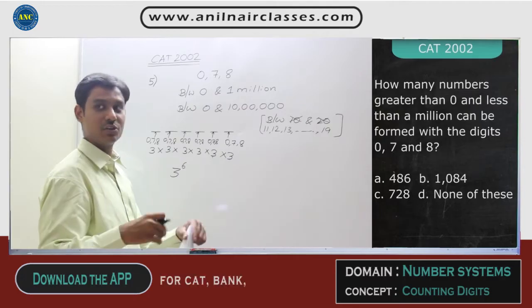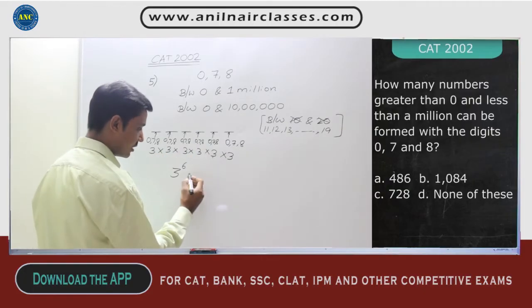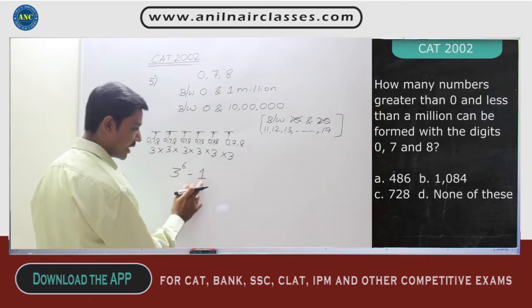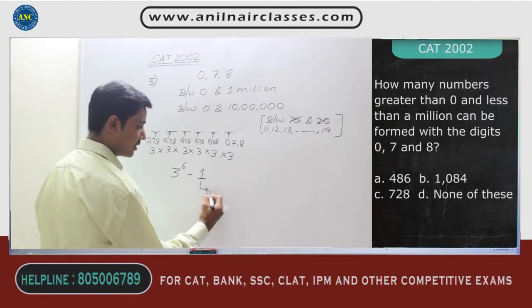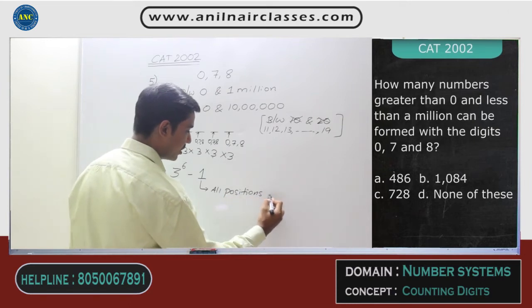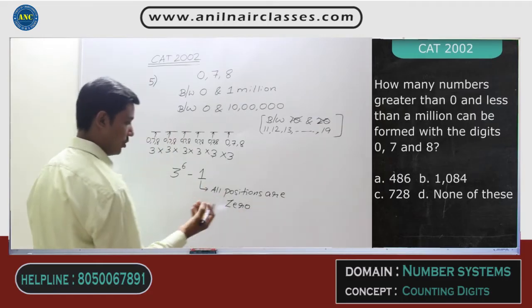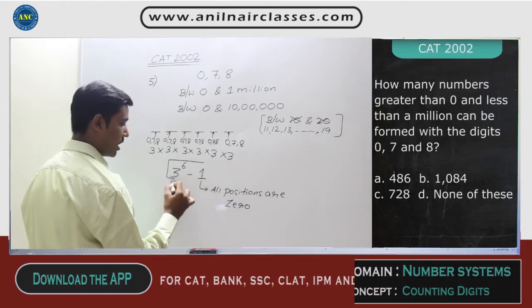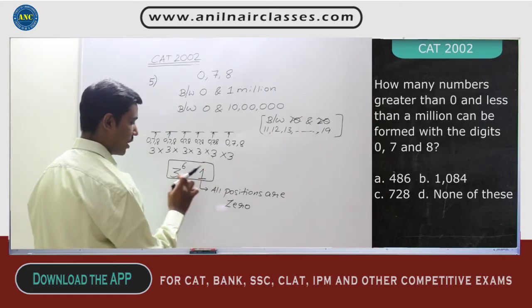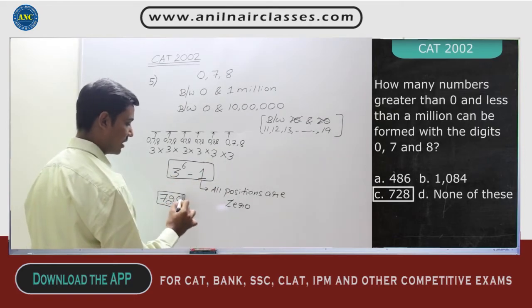But the question says it should be greater than 0. That means out of these 3 power 6 cases, you need to eliminate that one case. This one case is nothing but all positions are 0. You cannot take all positions 0, and you need to eliminate that value. Out of 3 power 6, if I eliminate one case, your answer is not 729 but 728. So the answer for this question is 728.